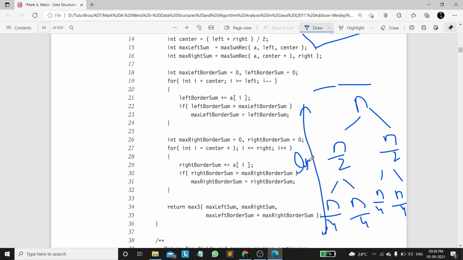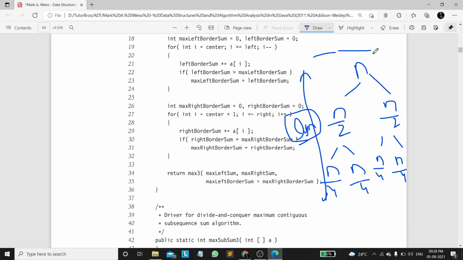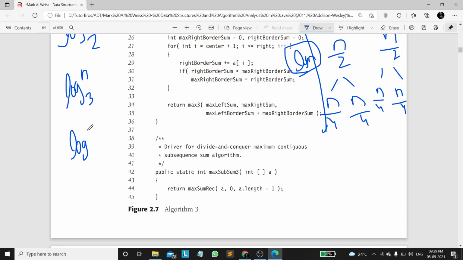The number of computations in this will be log n, because we will be considering the height of the tree, which is log n. In each term we are doing big O of 1, so the height of the tree will be log n. Initially we used to multiply by 2, so in that case it is 2 power n. If we divide it by 2, then it is log n base 2. If we divide it by 3, like n by 3, n by 3, n by 3, and n by 9, n by 9, n by 9, like that, then it will be log n base 3. If I divide it by k, then it will be log n base k.